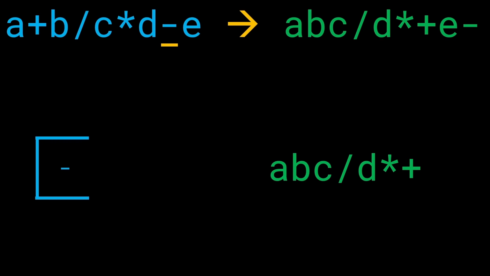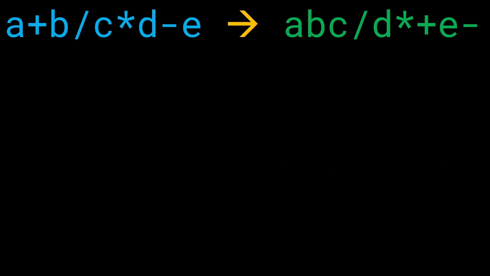Okay, so now we can continue iterating, and we get the value E. We'll just add it to the answer, and then wait a second, we have reached the end of the iteration, right? After E, we have reached the end of the iteration. So what do we want to do? We want to empty out the contents of the stack. And since there is only one single element, let's just add this at the end. So now you can compare both of them and realize that we were actually right. All of this logic worked out for us.